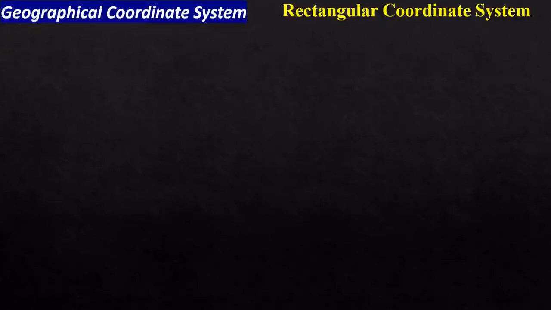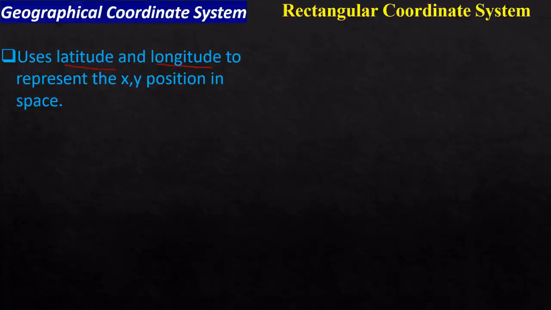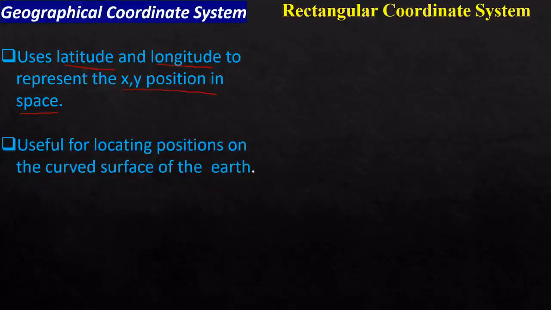Now let us see the geographical coordinate system and rectangular coordinate systems. The geographical coordinate system uses latitude and longitude to represent the x and y position in space. Also, this system is useful for locating positions on the curved surface of the Earth.